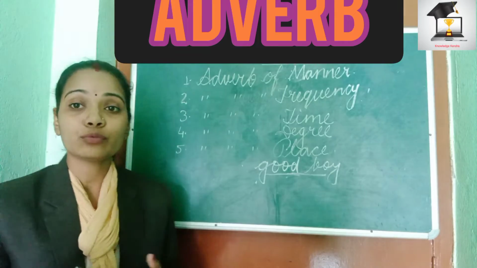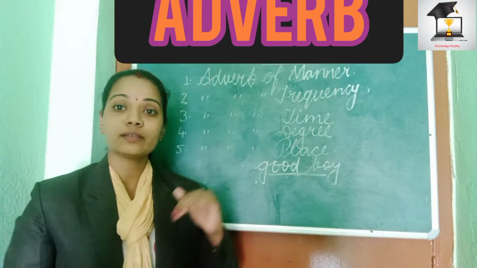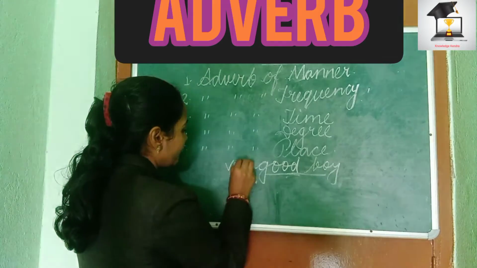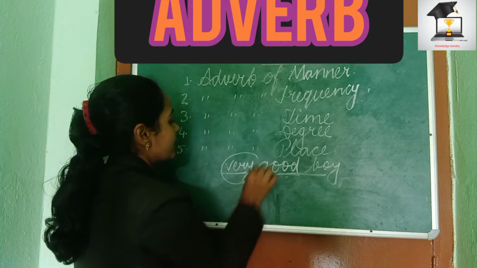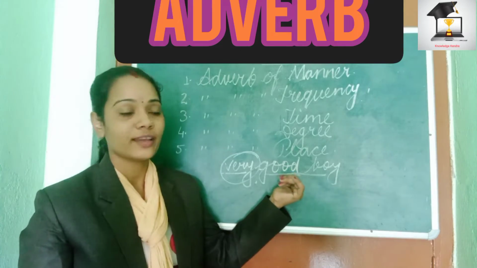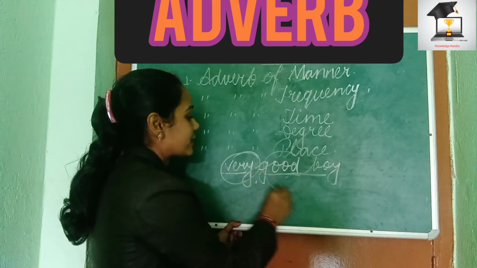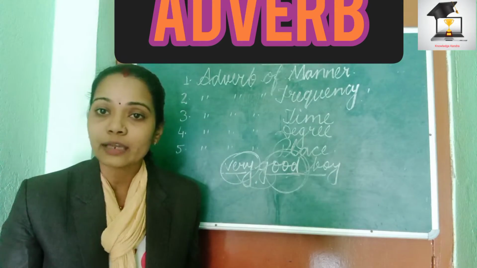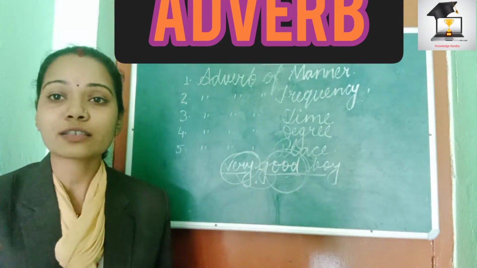And here we have to know how an adverb will describe an adjective. Let's just add an adverb here, very. Very is an adverb which describes the adjective. So here the word good is an adjective which has been described by very, that is an adverb. So it has been described.